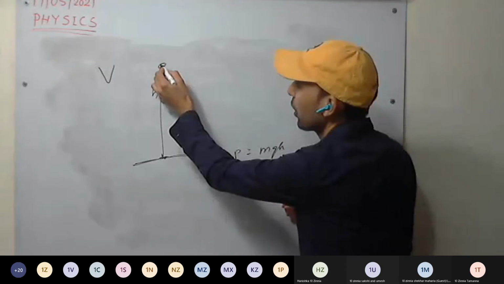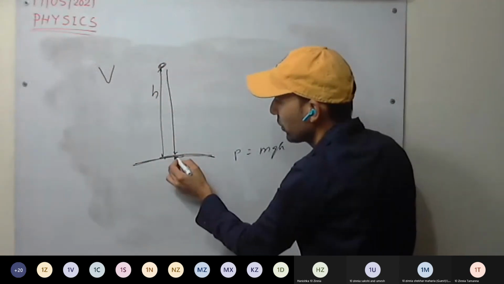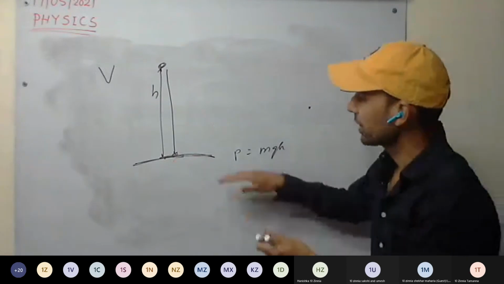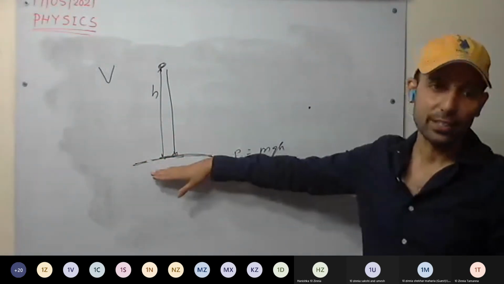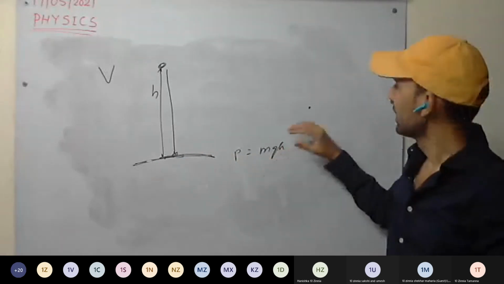As you bring a body from some height to the ground, at ground we consider the body to have zero potential. Ground is the reference here.